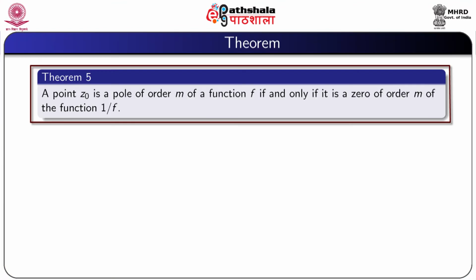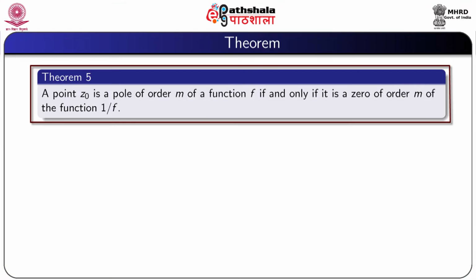Now, we establish the relation between zeros and poles. We also show that limit points of zeros are isolated essential singularities. We also discuss singularity at the point at infinity. Now, we start our presentation.